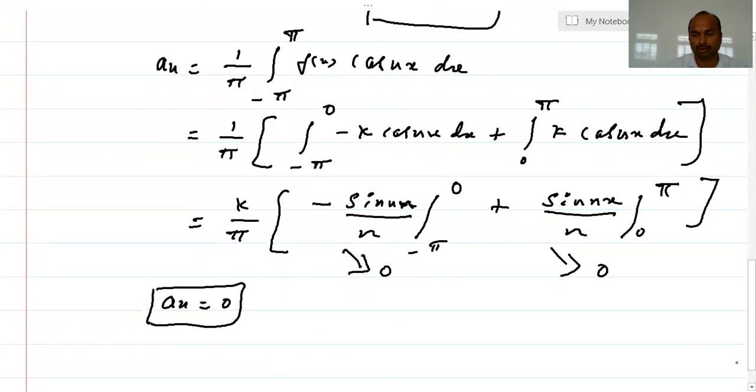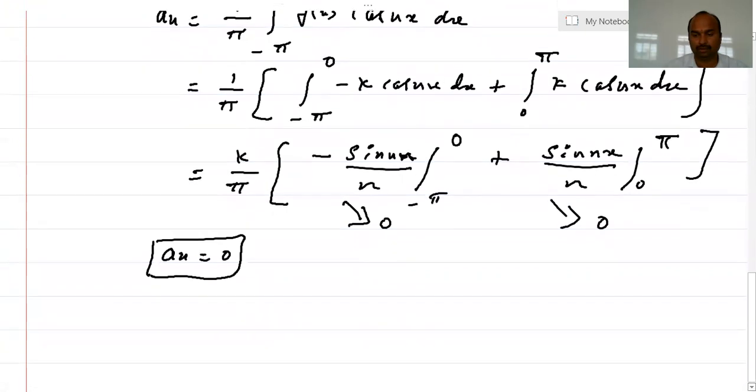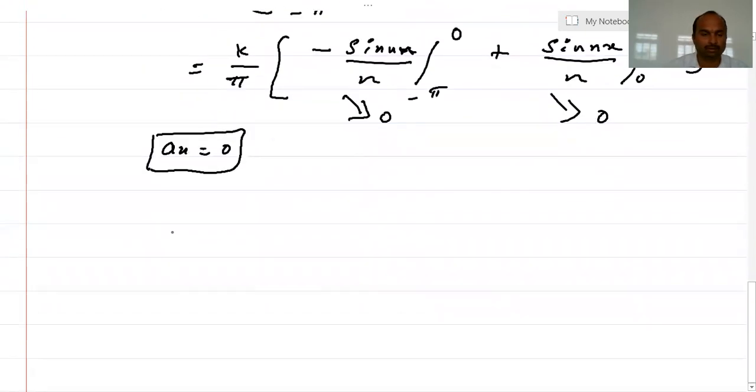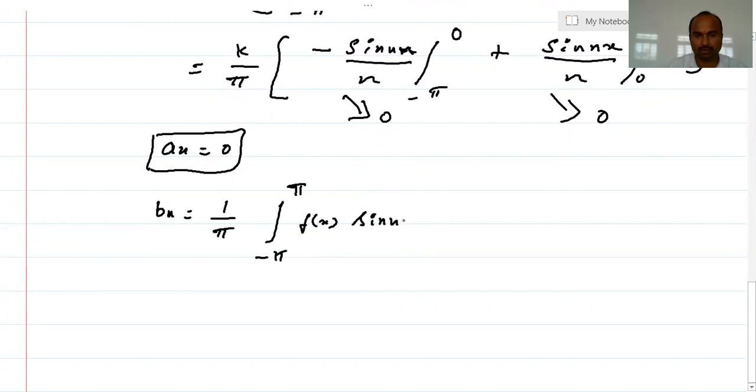Now I will find the next constant, that is bn. So bn is given by 1 by pi, integral from minus pi to plus pi of f of x sin nx dx.